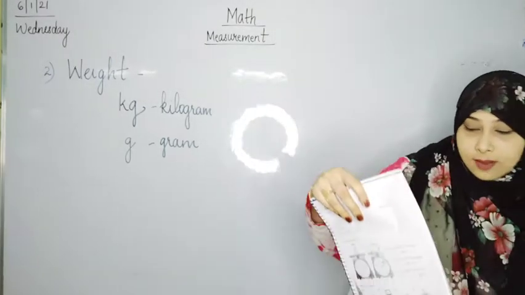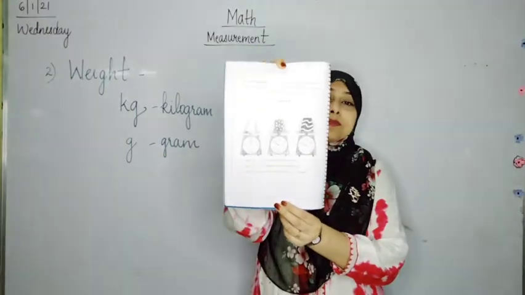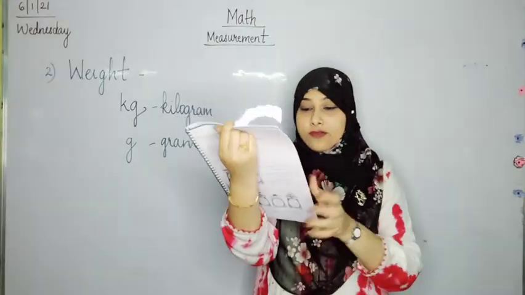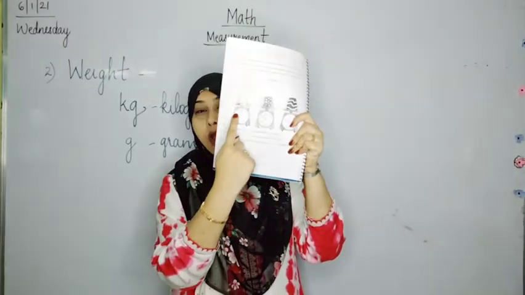On page number 50 of your workbook, you have a very simple exercise. It is exercise number 25, where you have weighing scales 1, 2 and 3.